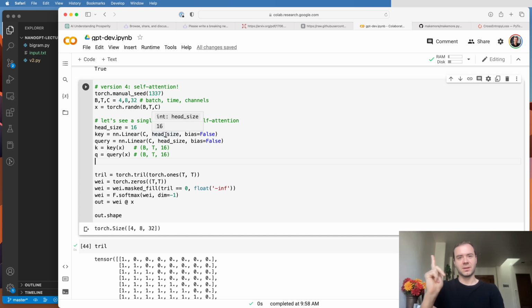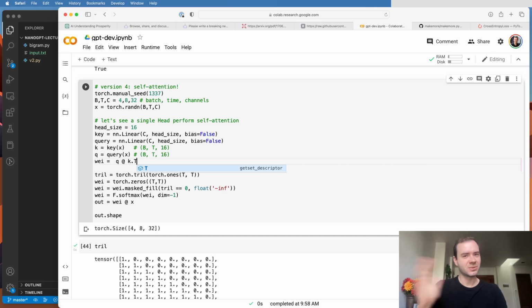All the queries will dot product with all the keys. So basically what we want is for the affinities between these, the wei, to be query multiplying key. But we have to be careful: we can't just matrix multiply this. We actually need to transpose K, and because we have the batch dimension, we want to transpose the last two dimensions, dimension -2 and -1.